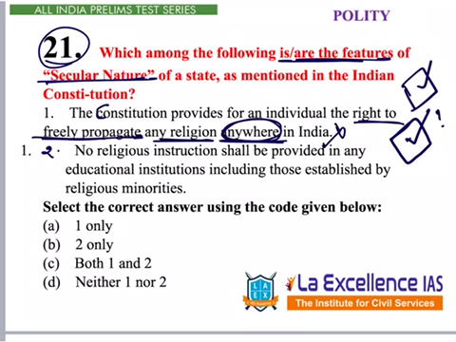Next one. No religious instruction shall be provided in any educational institutions, including those established by religious minorities. Here, any is the keyword. In polity, be careful while answering such questions. These are known as absolute terms, anywhere, any. When such words occur in the options, be careful. So, because of this word and religious minority institutions, can't we propagate religious instruction? Yes, we can propagate. So, because of this, this option also becomes incorrect. That's why answer is D, neither 1 nor 2.